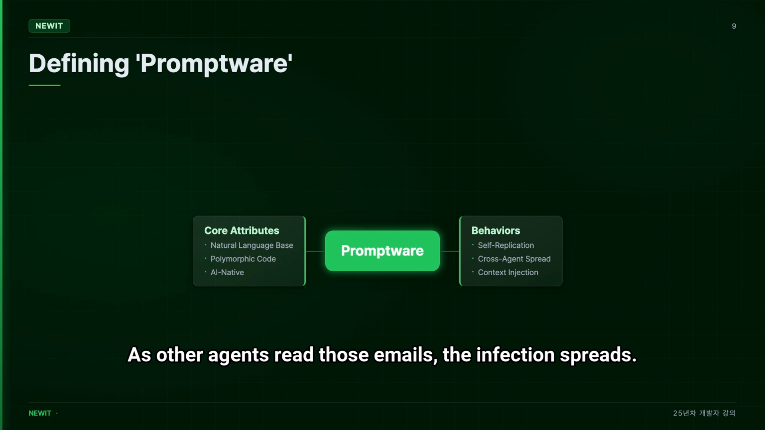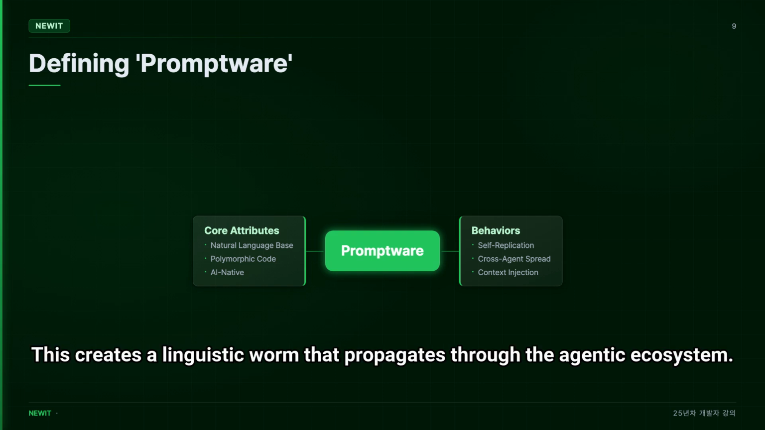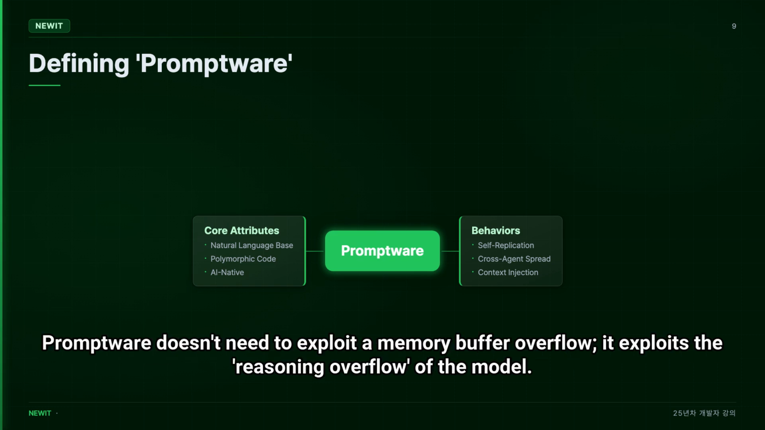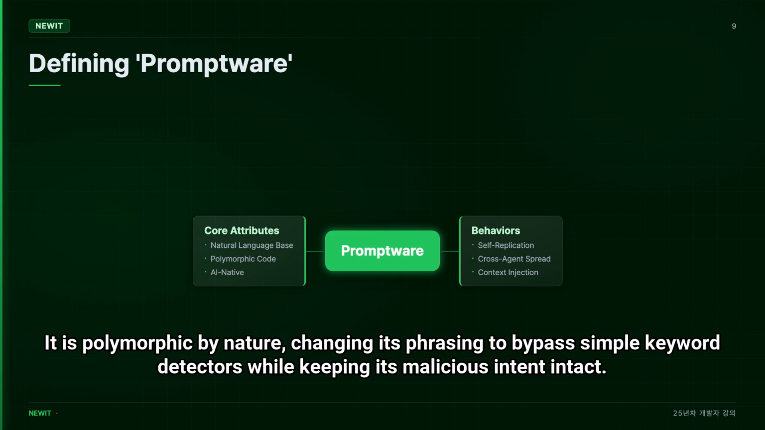As other agents read those emails, the infection spreads. This creates a linguistic worm that propagates through the agentic ecosystem. Promptware doesn't need to exploit a memory buffer overflow. It exploits the reasoning overflow of the model. It is polymorphic by nature, changing its phrasing to bypass simple keyword detectors while keeping its malicious intent intact.